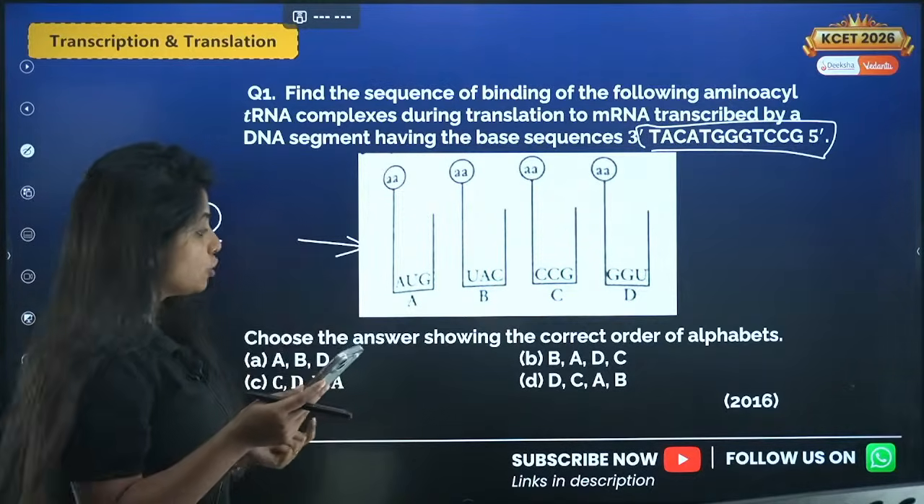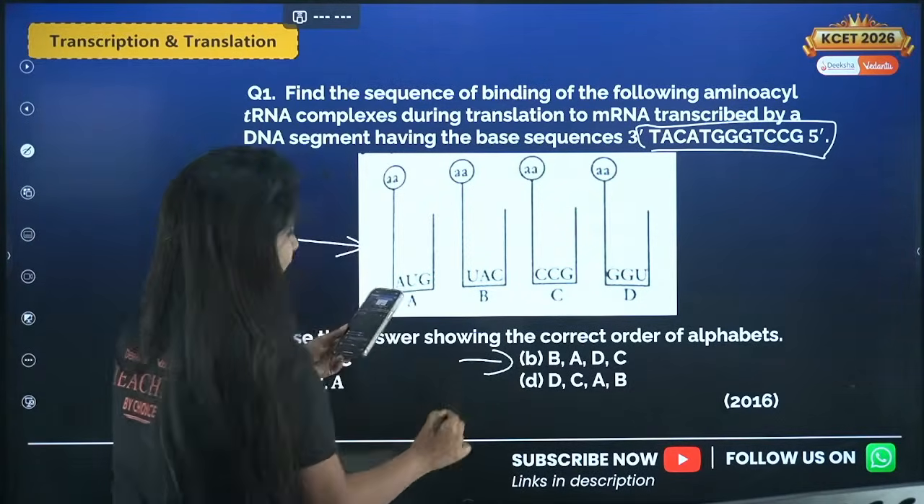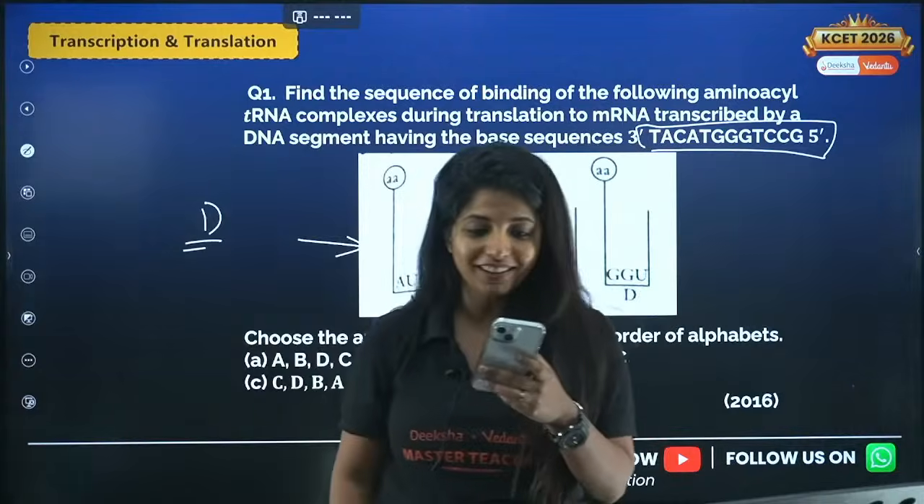That is the thing. So Manjunath says the answer for this question is 1B. Anyone else who is attending this live thinks that he's wrong?